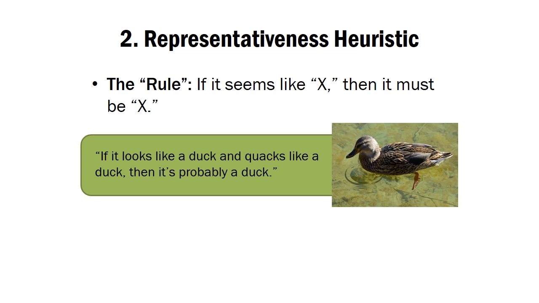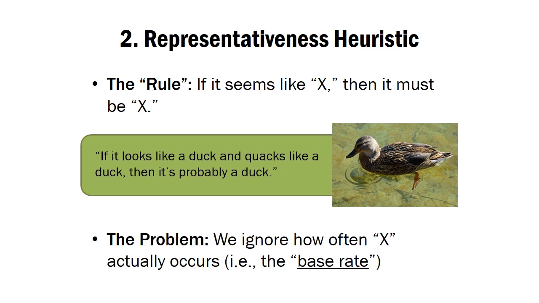Another heuristic that people use to make judgments and decisions is to ignore how often X actually occurs. This is what's known as a base rate. And in general, what we're talking about is that we ignore the actual statistical probability of something being true. So in the duck example, if it turns out there's only one duck in the whole world, then if we see something that looks and quacks like a duck, probabilistically, it's still probably not a duck. But we might make that inference just because of how well it represents what we think of as a duck.